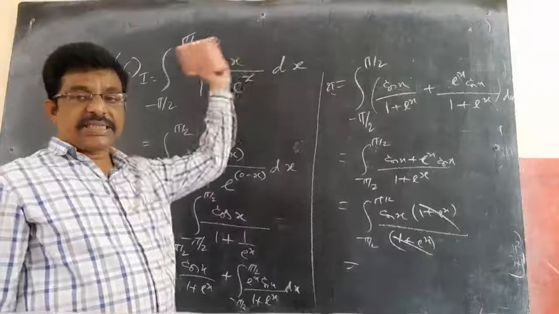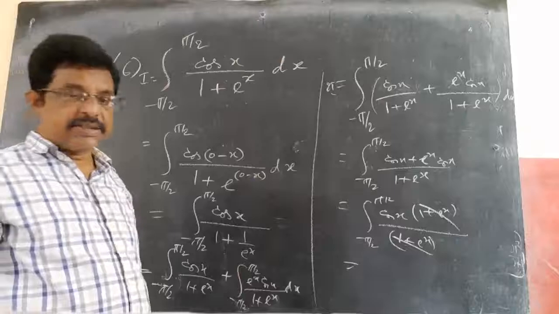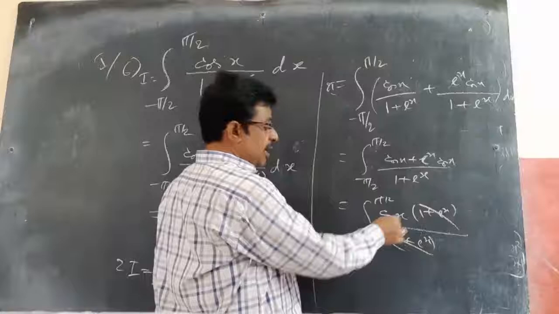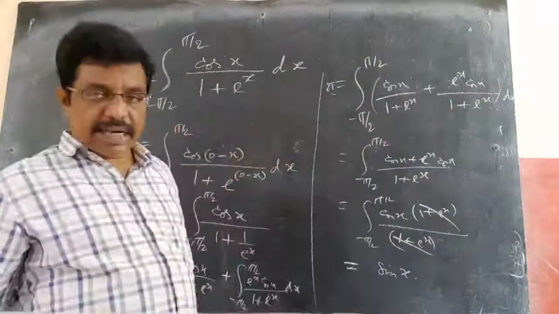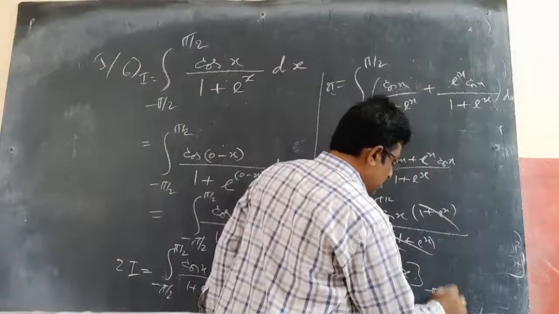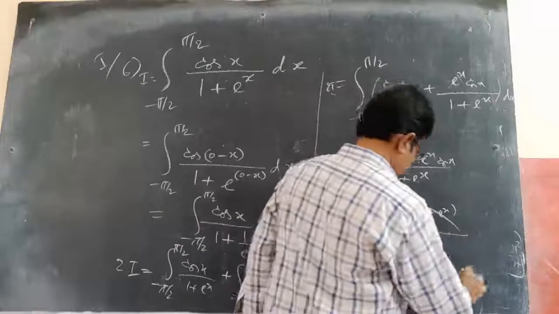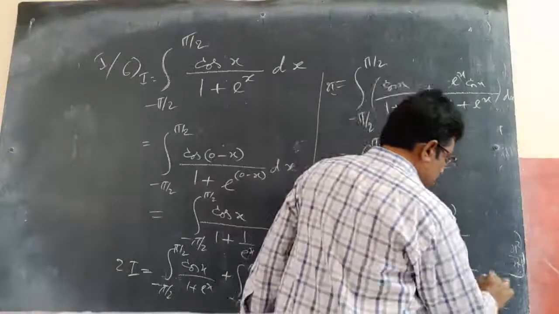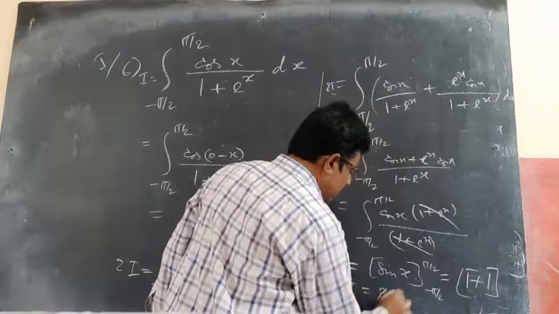But the original integration is a very difficult task. You would have to find the integral of f(x) dx, then apply the limits. It's a very big task. But this is very easy. See, the integral of cos x we know is sin x, between the limits minus pi by 2 to plus pi by 2. So for the upper limit pi by 2, sin pi by 2 is 1. Minus the lower limit, which is minus pi by 2, so minus of minus again gives plus 1. So 2I is equal to 2, which implies I is equal to 1.